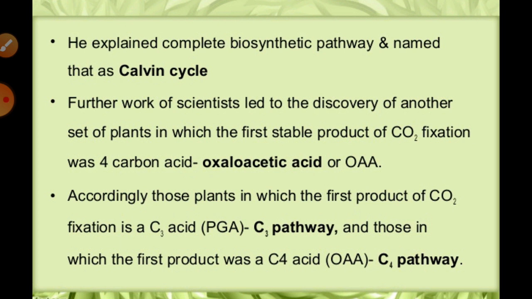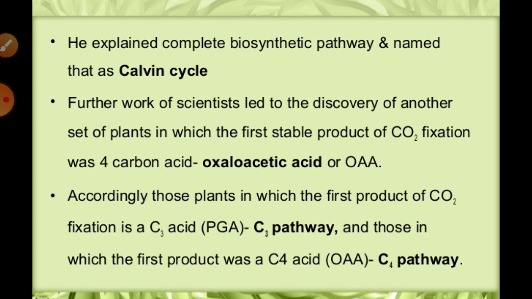In the C3 pathway, the product of carbon dioxide fixation is a C3 acid, which is generally known as PGA. What is this PGA? Have we ever thought about it? This PGA is very important, because it helps in the formation of phosphoglyceric acid, right?